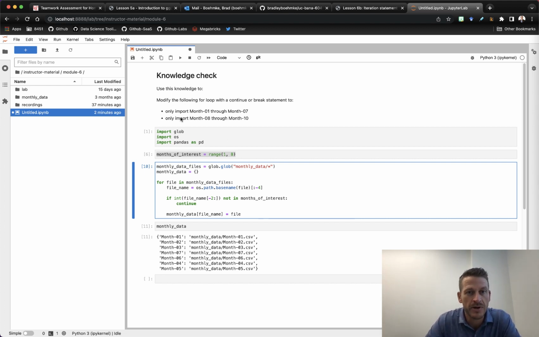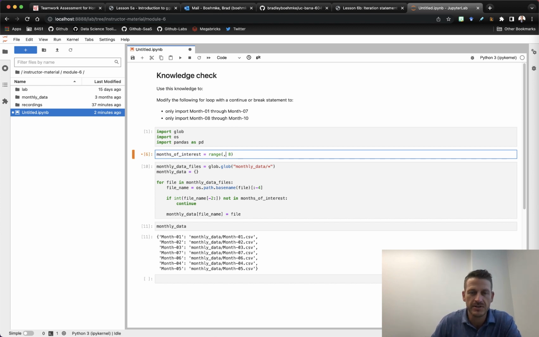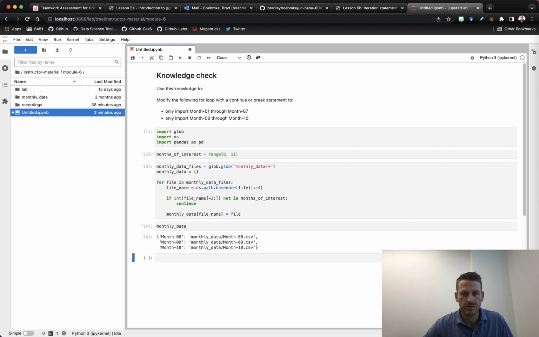All right, and if I wanted to accomplish the second part of this knowledge check where it says only import month 08 through month 10, I could just change this to be 8, and then I want to go up to, but not include, the number 11. If I rerun this, now I get those files 8, 9, and 10, but not 11, and not the months that are less than 8.